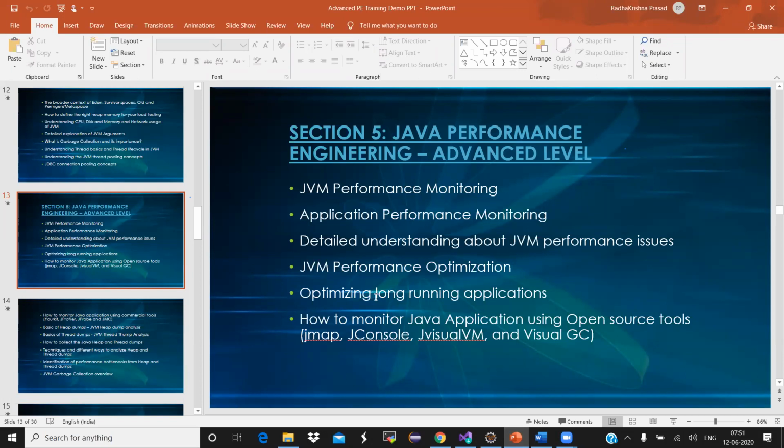we will tell you what you have to monitor from the Java performance monitoring, from the application that is deployed, and the JVM performance issues. Okay, how to optimize the long running applications. For example, if you get a high CPU utilization, what is the reason for high CPU utilization? Can anyone tell me?